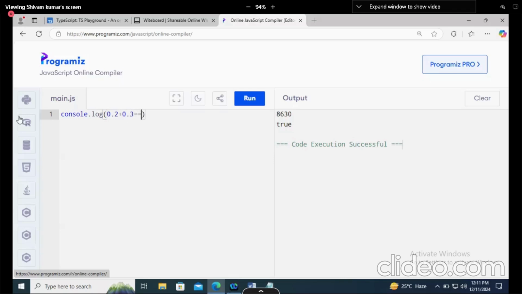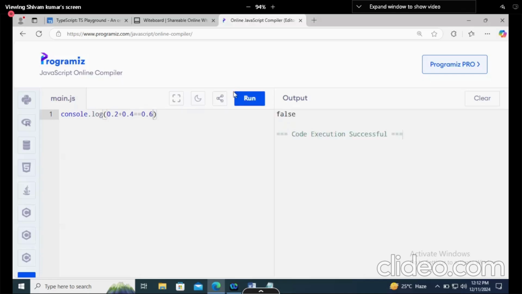0.2 plus 0.3 is equal to 0.5. So generally, as in our mathematics, 0.2 plus 0.3 is 0.5, right? Once you're running it, it should print true or false. If the condition is the same, it should print true, and if it is false, it should print false. Okay, so 0.2 plus 0.4 is 0.6, right? As in our mathematics, right? But it is false.